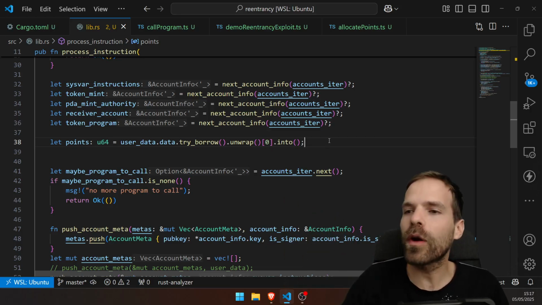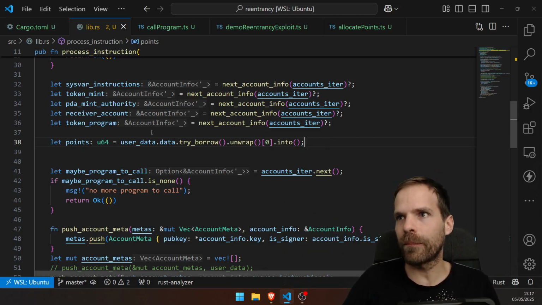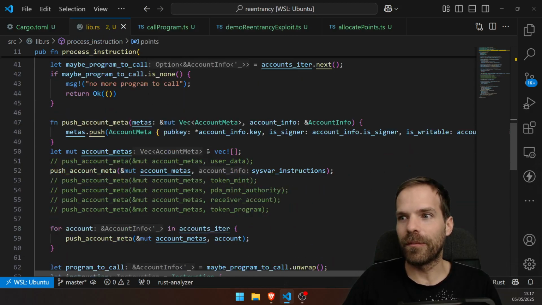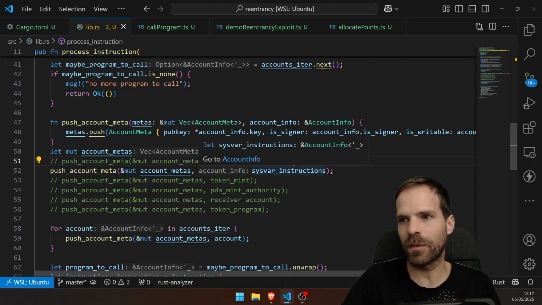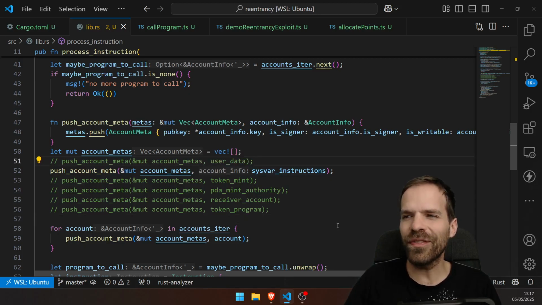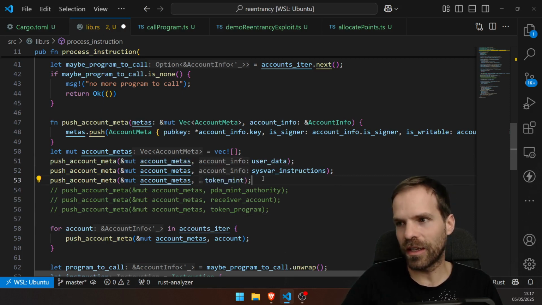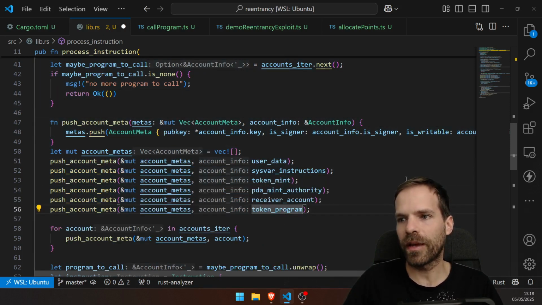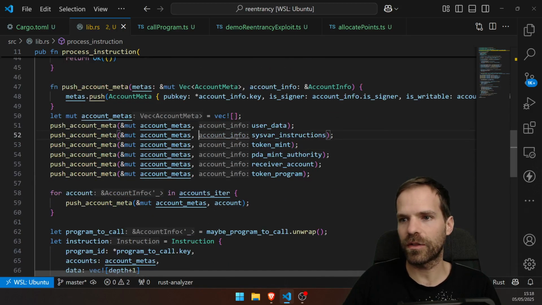Or if the programmer of the program here is a bit stupid and doesn't check for self CPIs or even implements them like I'm going to do now. I just needed to change this such that I can call the old programs, the A, B, and C. But if I would do a self CPI, I'm going to use the exact same accounts, all of those. I have to put them back in just so that all works, just so it has the correct accounts above as well.